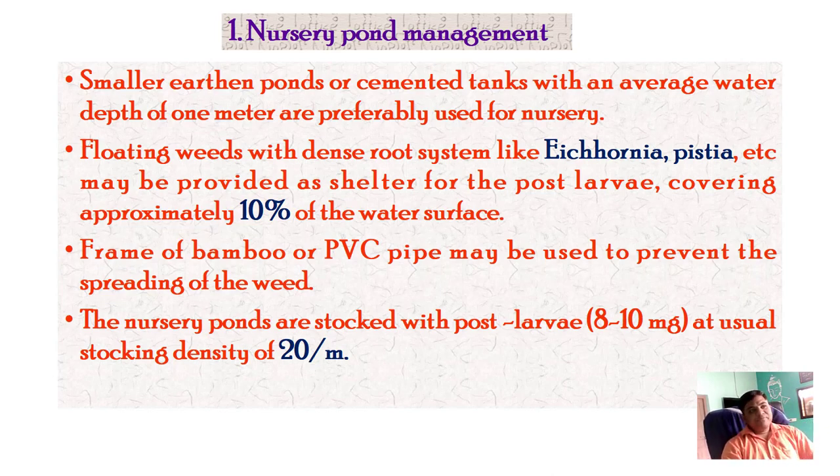Floating weeds with a dense root system like Eichhornia, Pistia, etc. may be provided as a shelter for the post larvae, covering approximately 10% of the water surface. A frame of bamboo or PVC pipe may be used to prevent the spreading of the weeds in the water body. The nursery ponds are stocked with post larvae of 8 to 10 milligram at a usual stocking density of 20 per meter.